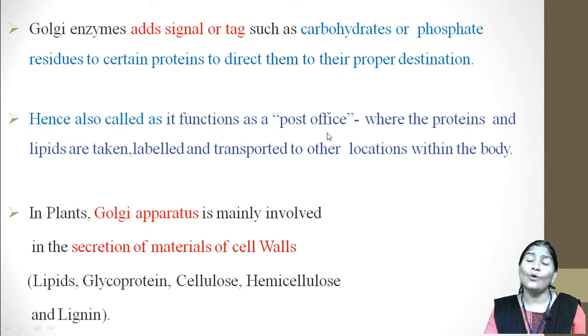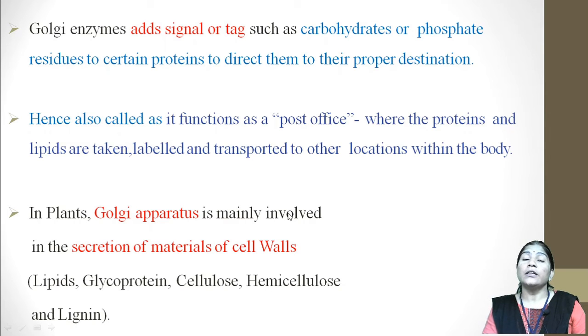Means here they also work as the post office, where the proteins and lipids are taken, labeled and transported to their locations within the body. The Golgi enzymes add the signals or tags, and the molecules are labeled. Through the Golgi enzymes they are labeled and transported to their locations within the body, and that's why it also acts as a post office.